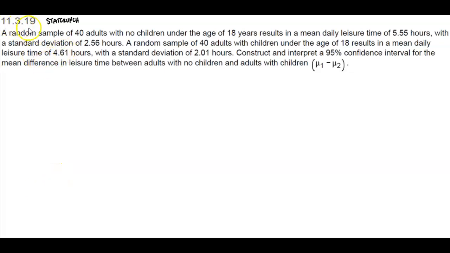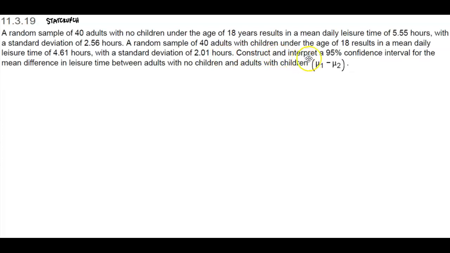Section 11.3.19. A random sample of 40 adults with no children under the age of 18 years results in a mean daily leisure time of 5.55 hours, with a standard deviation of 2.56 hours. A random sample of 40 adults with children under the age of 18 results in a mean daily leisure time of 4.61 hours, with a standard deviation of 2.01 hours.